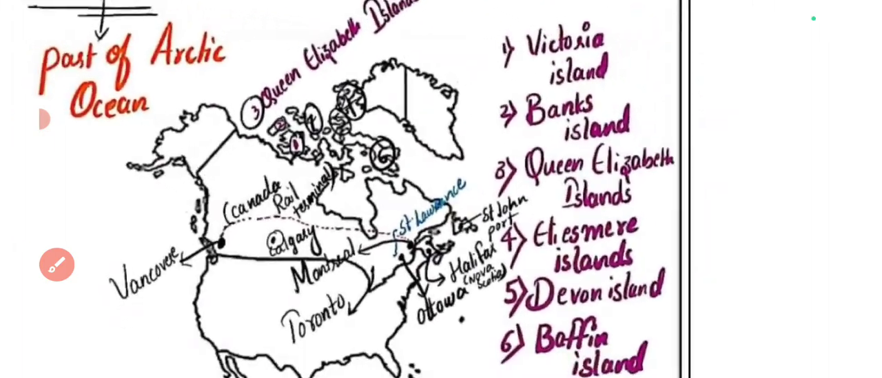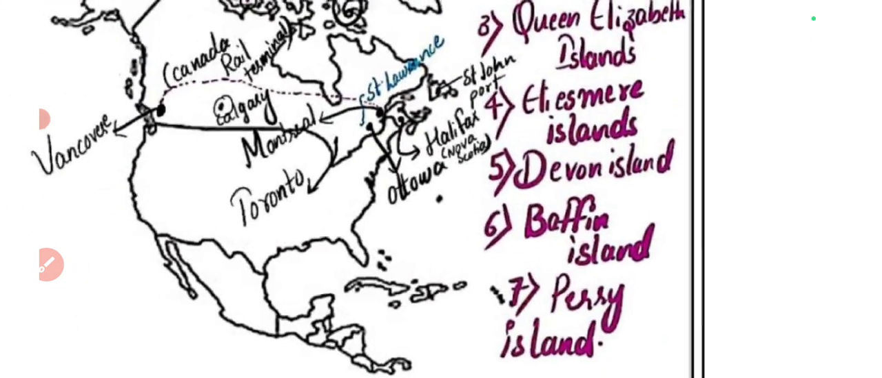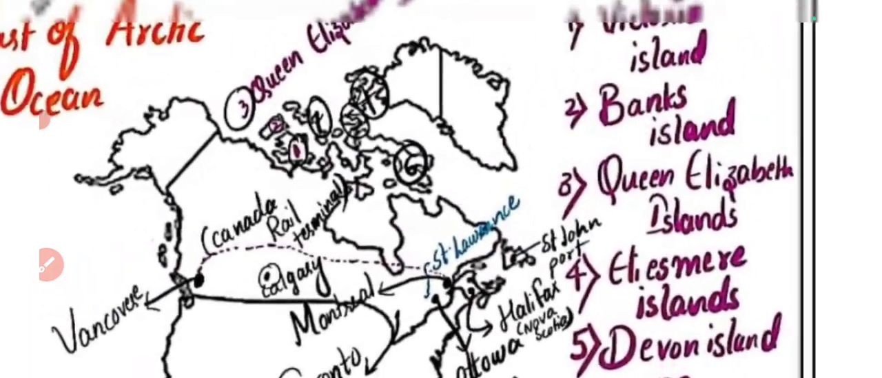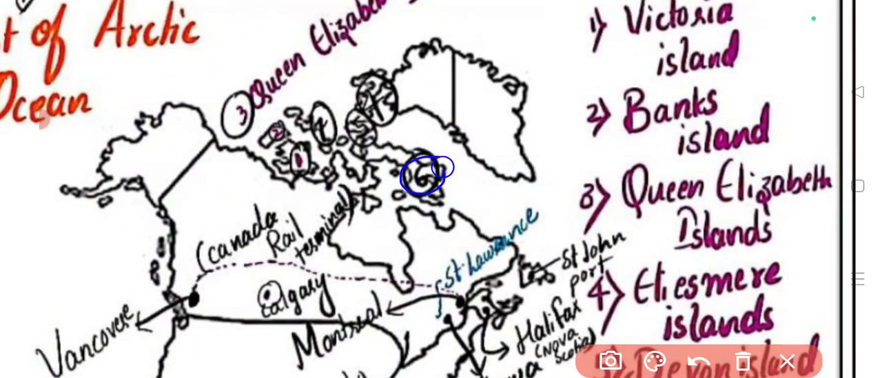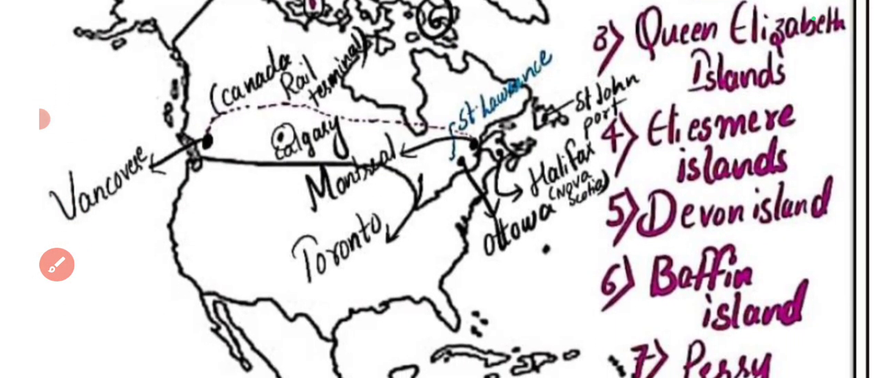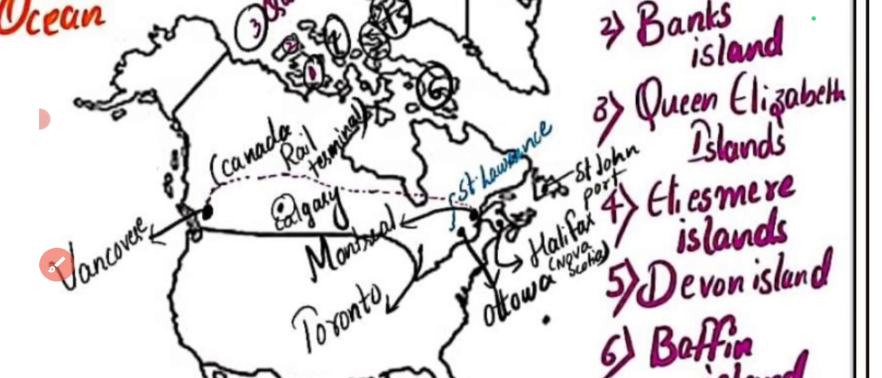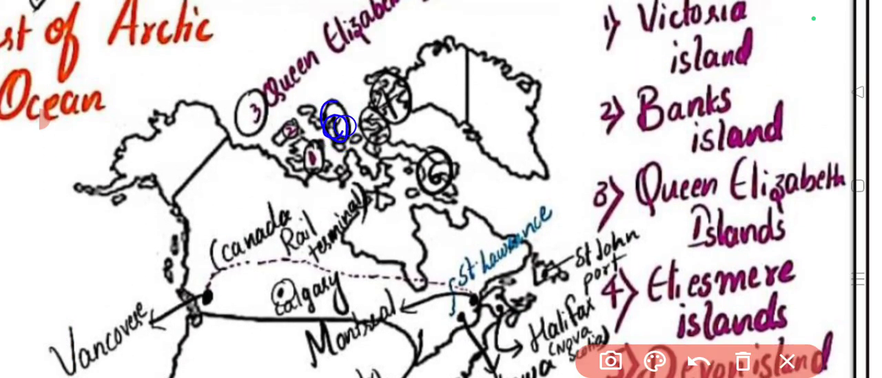Now let's see another island, that is Baffin Island. Baffin Island is located over here. And the next one is Perry Island. Perry Island is located here.